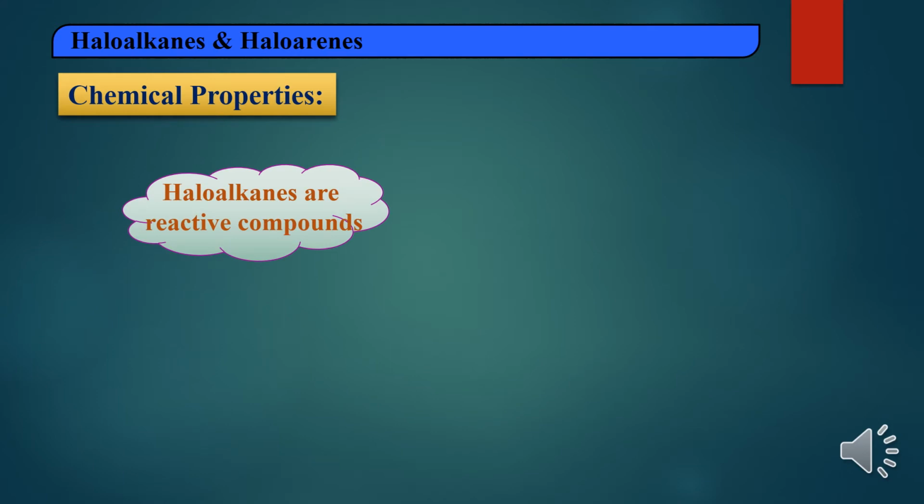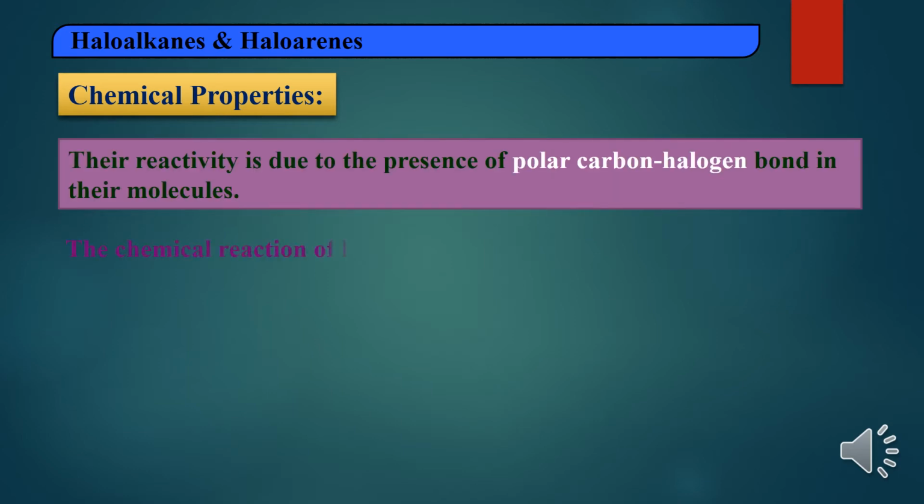Now we will move to chemical properties of haloalkanes. Haloalkanes are reactive compounds. Their reactivity is due to the presence of a polar carbon-halogen bond in their molecule. I have already explained that carbon is less electronegative compared to halogen.